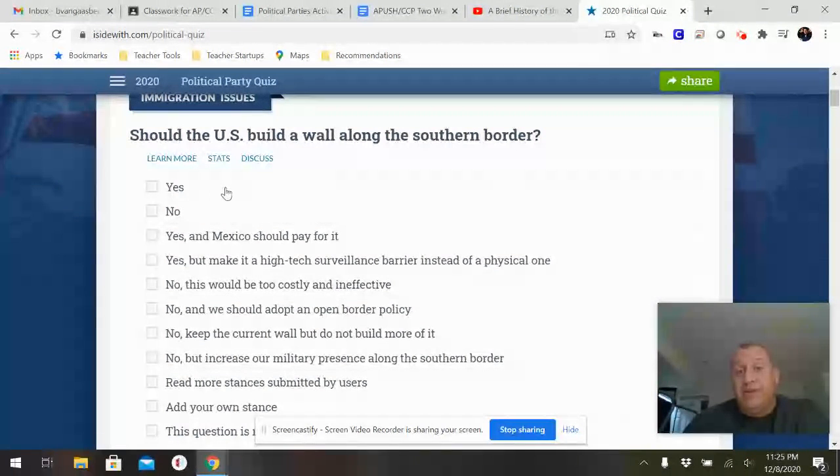If you don't know what they're talking about, there are links here that say learn more. If you click on that, it's going to take you to some current events articles and some resources so you can learn a little bit more about the issue. You can look at statistics, how other people feel about it, polling data, things like that. You can see what people are saying, and you can even add to the discussion for each one of these questions.